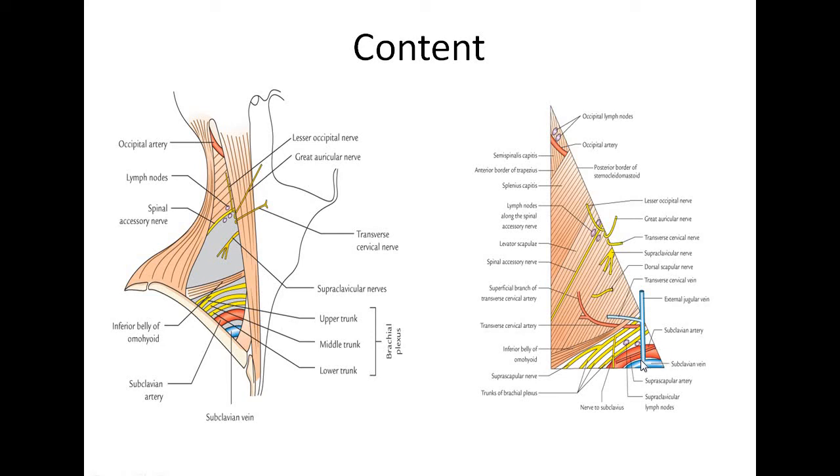So these are the contents of the subclavian triangle, and from the upper triangle, the spinal accessory nerve is running downward towards the trapezius muscle. These are the lymph nodes present and the four cutaneous nerves. We will see about these contents in detail. We have seen about these four cutaneous nerves mainly. The main content of this triangle is the spinal part of the accessory nerve. The most important contents are the spinal accessory nerve, the third part of the subclavian artery, the brachial plexus and the presence of the lymph nodes.